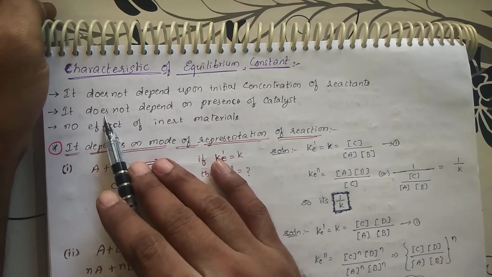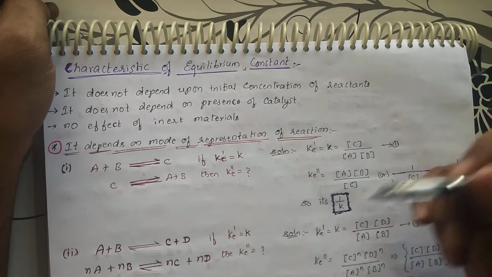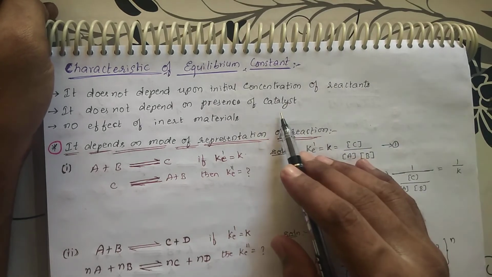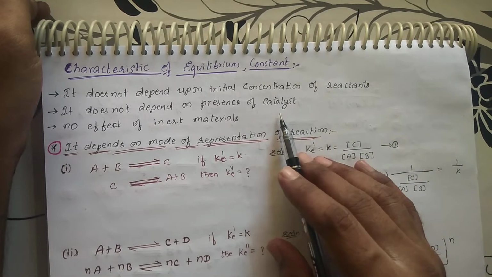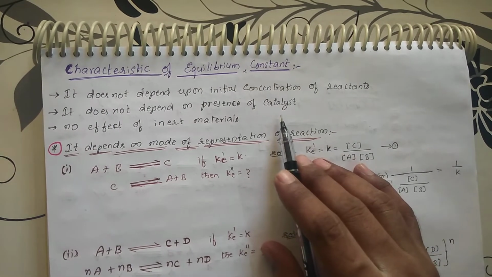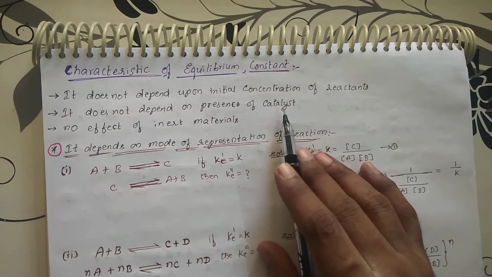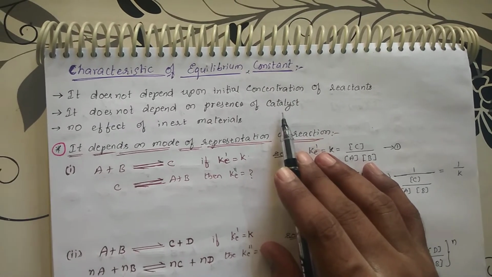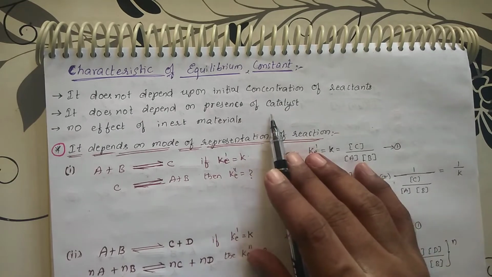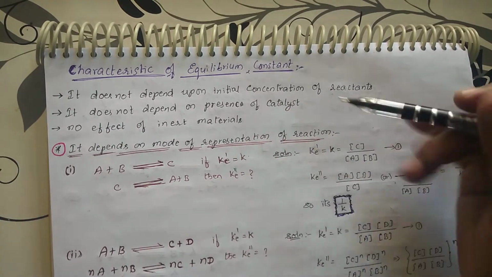Next, it does not depend upon the presence of a catalyst. The equilibrium can be attained very fast if you have a catalyst, but nothing else happens. The equilibrium constant that you have obtained will not change. The equilibrium constant will be the same. If you use the catalyst, the attainment may be fast, but the equilibrium constant value will not change. It will attain that value very fast.